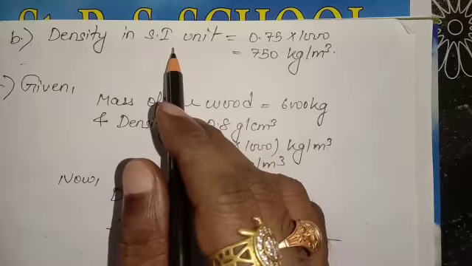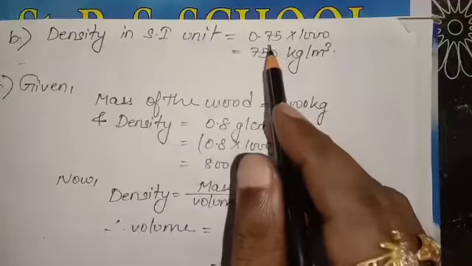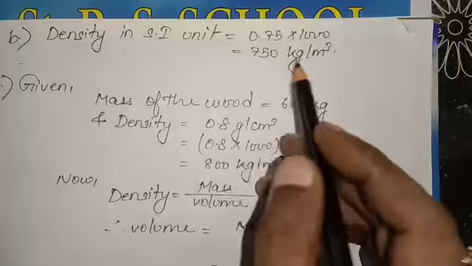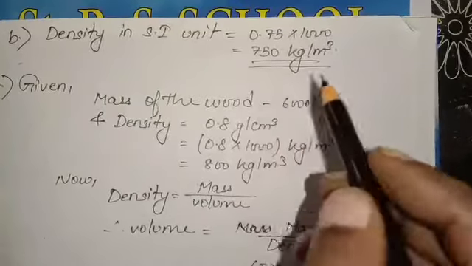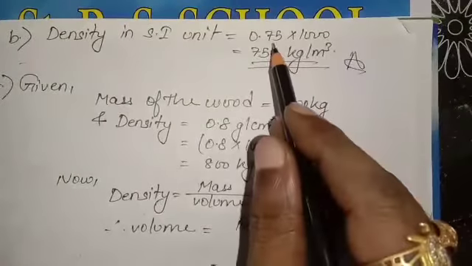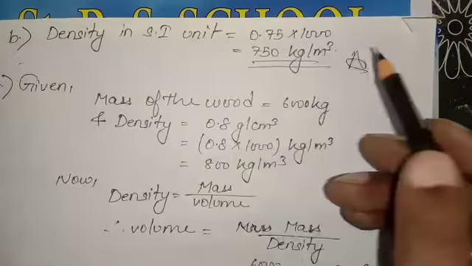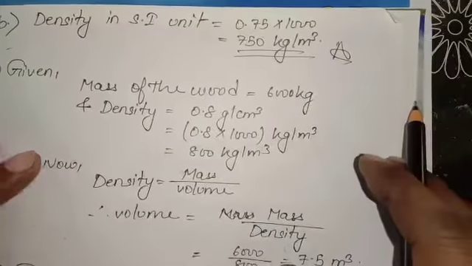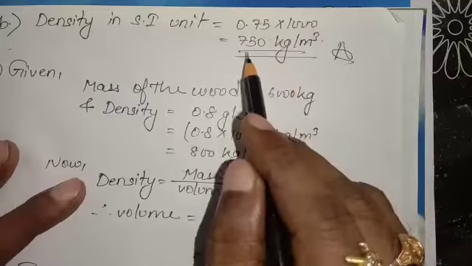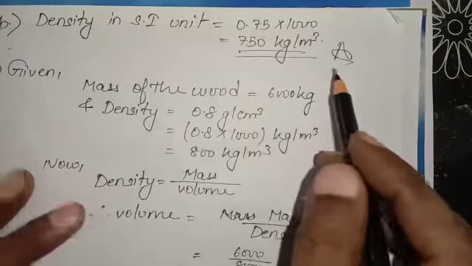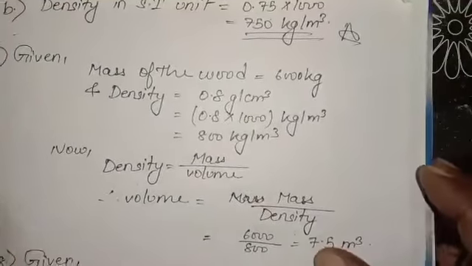You just have to multiply by 1000. 0.75 into 1000 is 750 kg per meter cube. So for density in CGS unit, you have to multiply by 1000 to get the density of the object in SI system, 750 kg per meter cube. Let us go to question number 7.